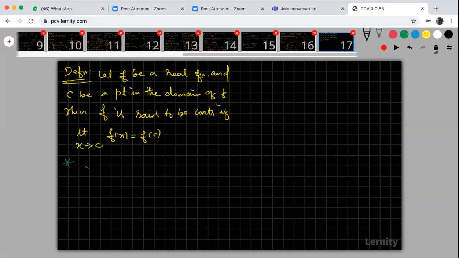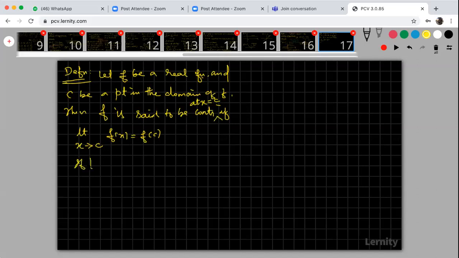The first one, you can take: f is said to be continuous at x is equal to c. Please add one more point. f is said to be continuous at x is equal to c if limit x tends to c, f of x is equal to f of c.